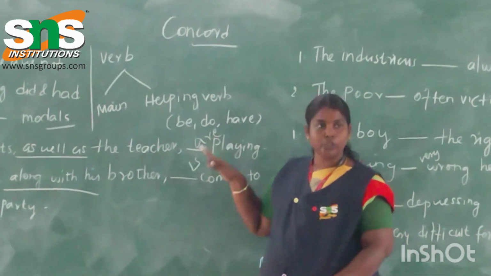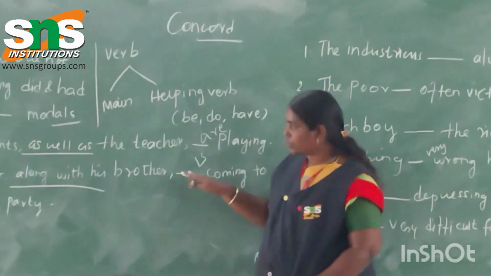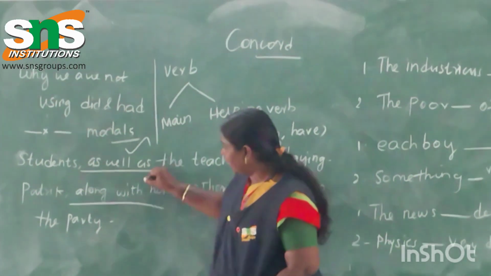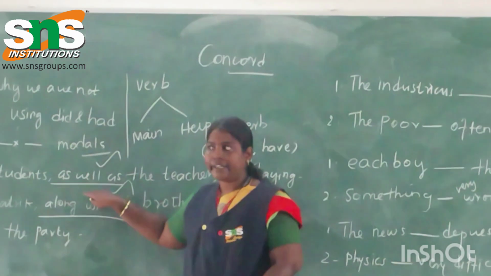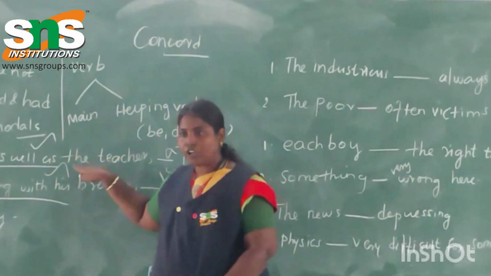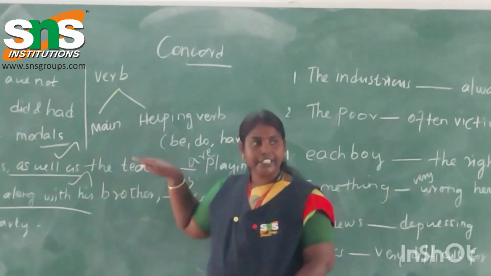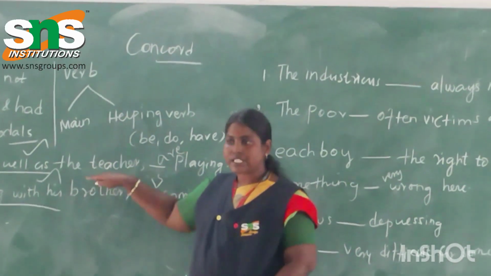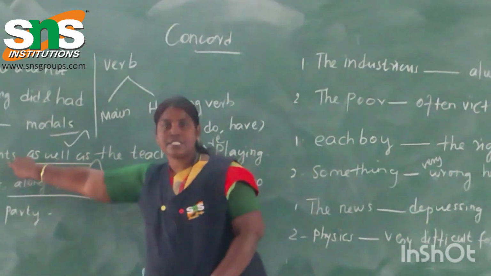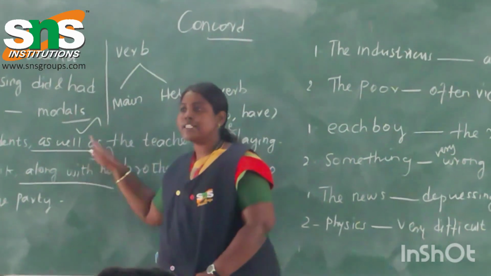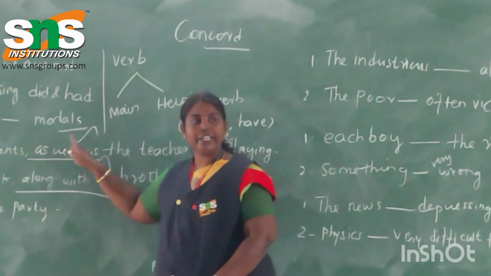So this is a new rule we didn't see so far. Here the keyword is as well as, along with. When the subject is connected with words like along with, together with, in addition to, besides, as well as and so on, the verb agrees with the first subject. It doesn't affect anything in the rest of the sentence.